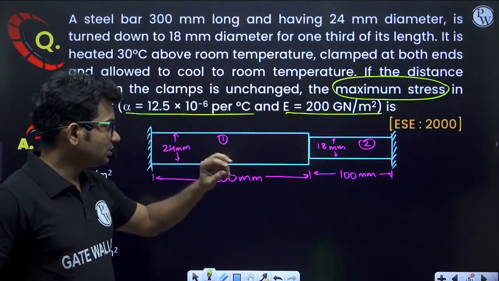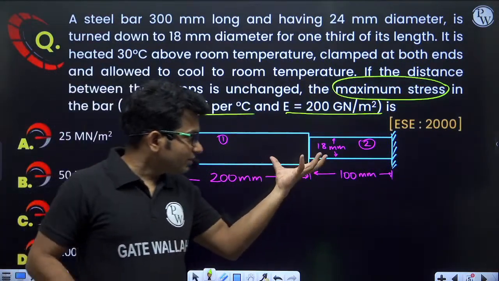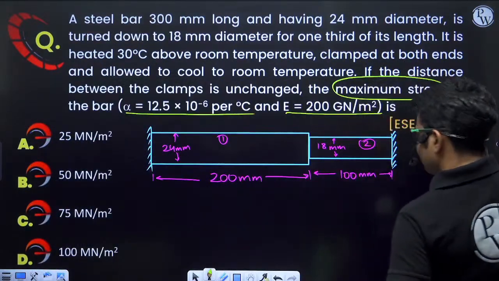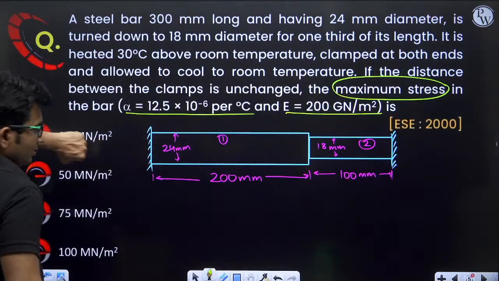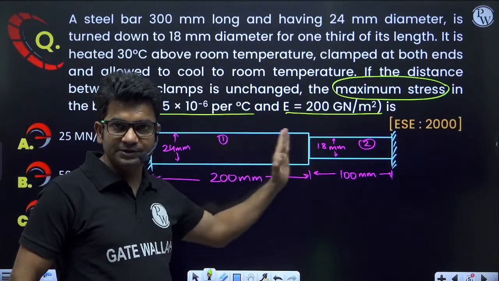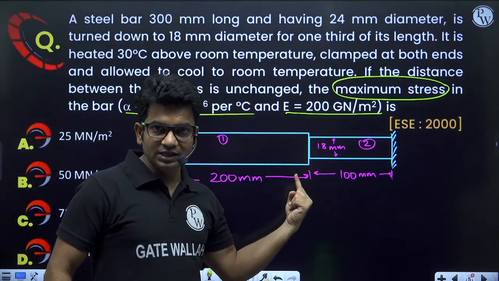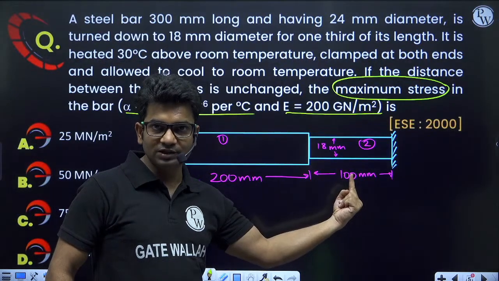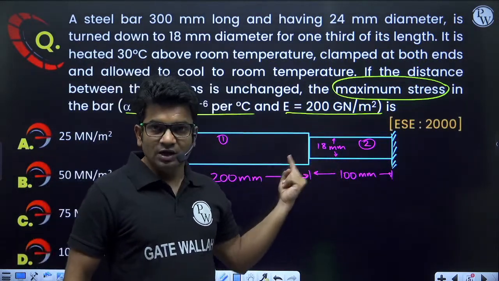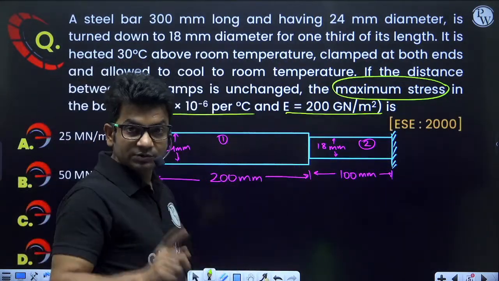Why? Because the resisting force will be the same in both the bars. If this end is pulling by force P, this end will also be pulling by force P. So in this part there will be a tensile force P, and in this part also there will be tensile force P. So the tensile force is the same in both the bars, but the area is different, and when the area is different, the stresses will be different.